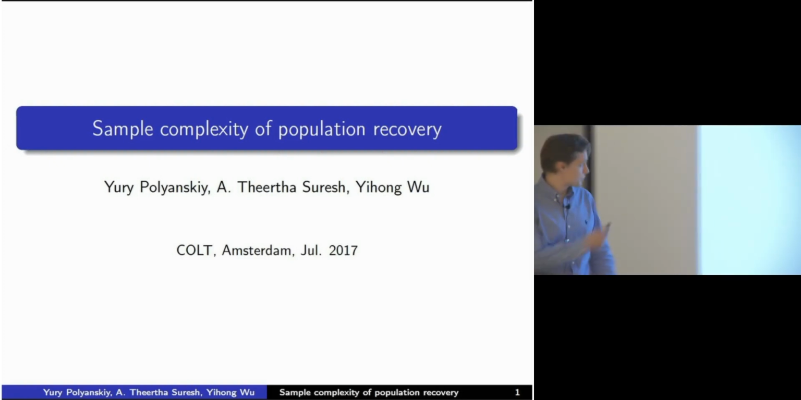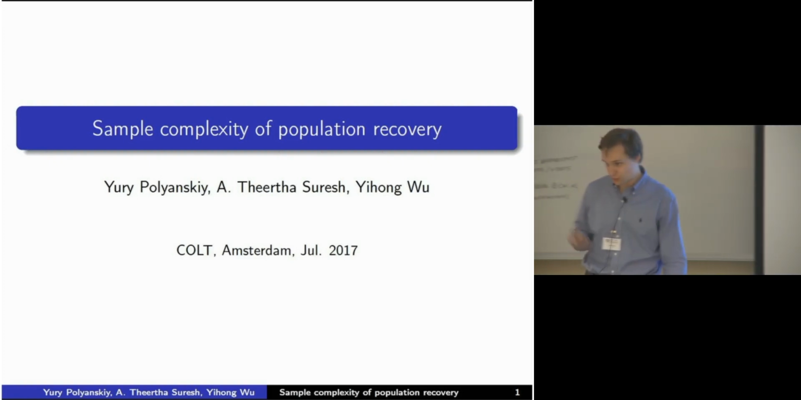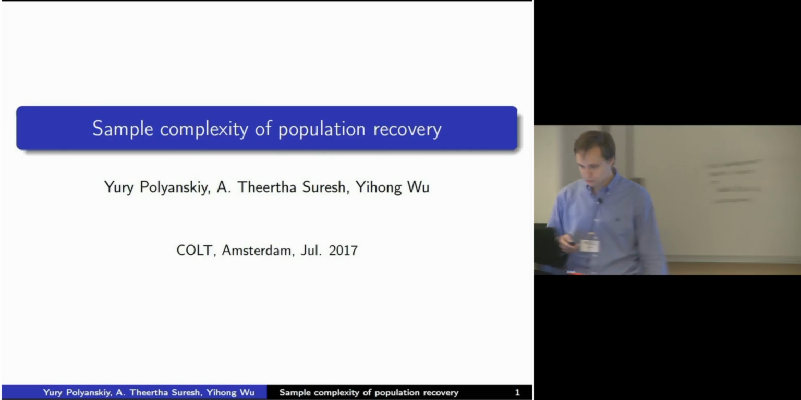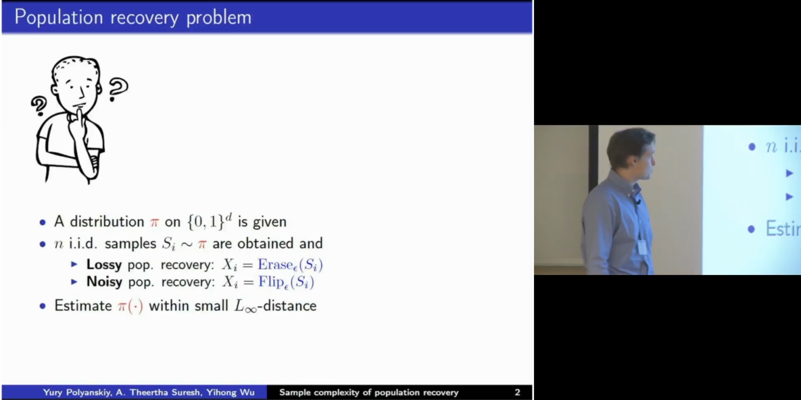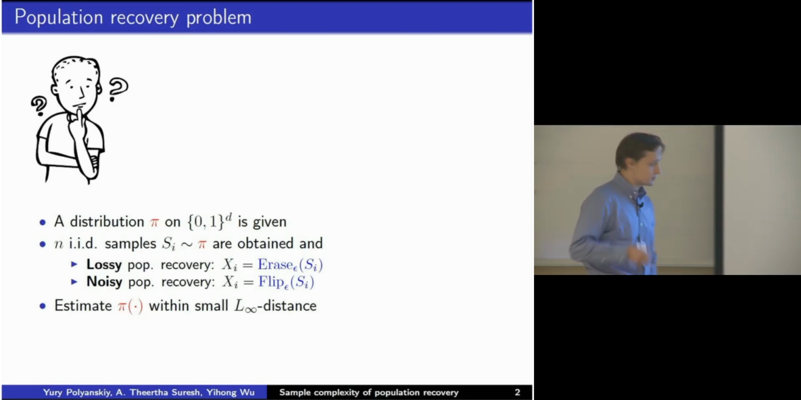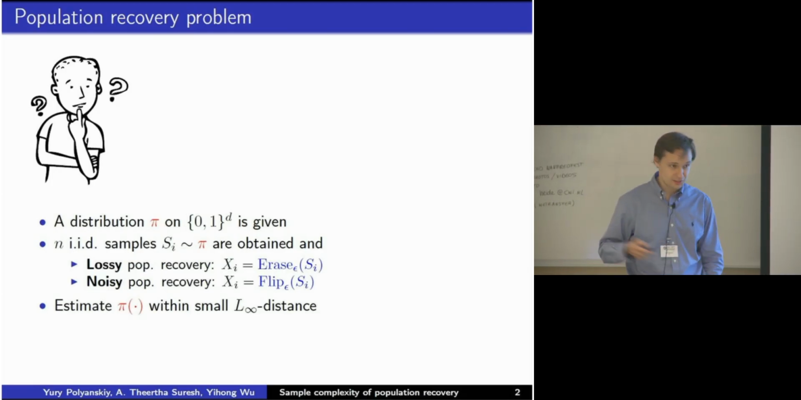So this is joint work with Tirtha Suresh from Google and Yihong Wu from Yale. We will talk about sample complexity of population recovery. Okay, so let me introduce the problem. I'll talk about it twice, in the beginning and then in the middle.